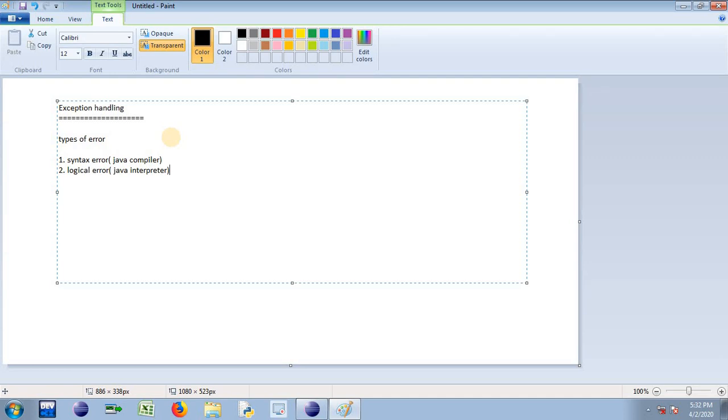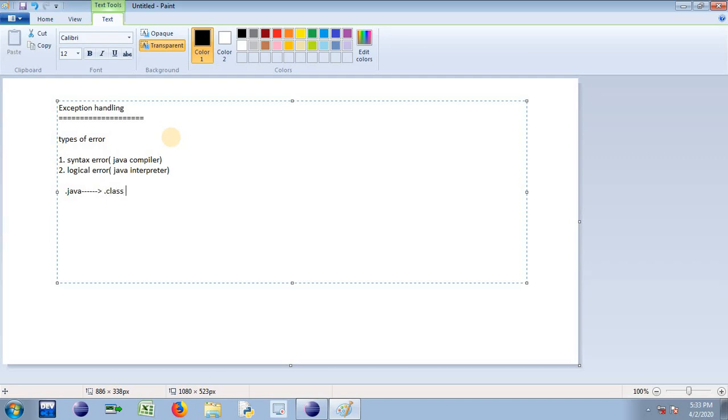So as you know, if you want to execute your Java code, you must save it with .java extension. Once you have the .java file, it's the job of the compiler to convert .java to .class file. We call that class file an intermediate file having byte extension.